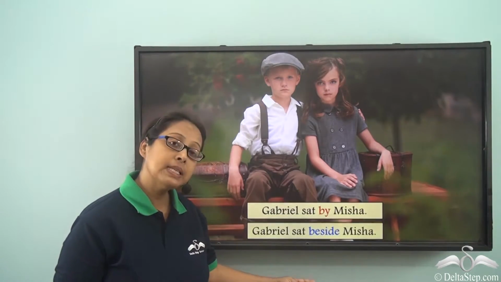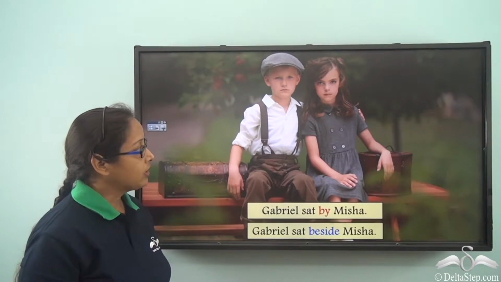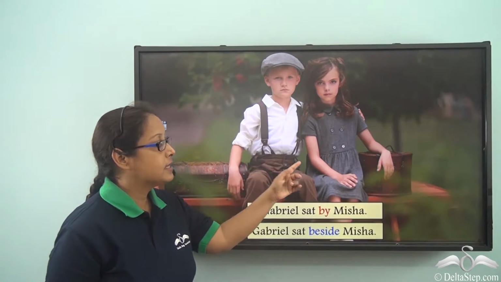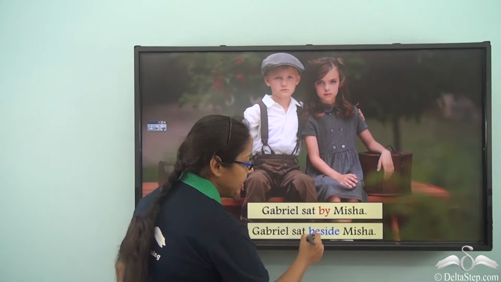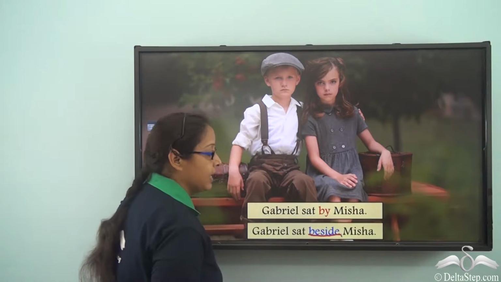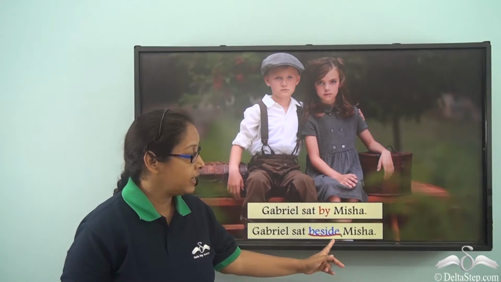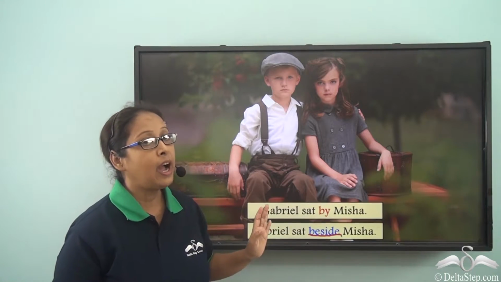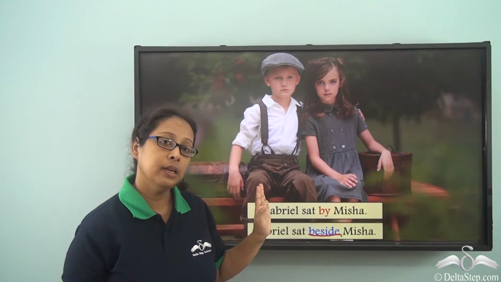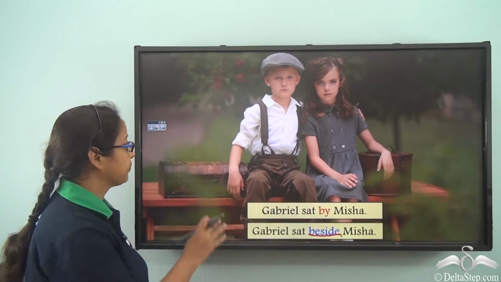Gabriel sat beside Misha. So, what are we saying? That he's still sitting at the side of Misha. So, beside is telling us that he is at the side of Misha. So, by and beside have the same meaning in the sentence.